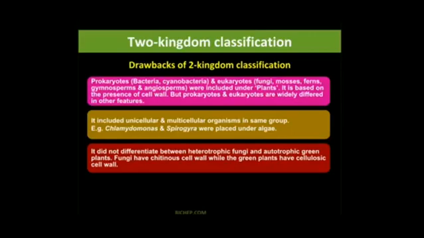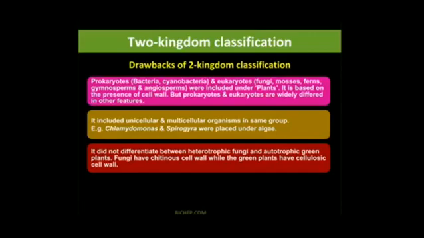They have to depend on other organisms for their food, for example, fungi. And autotrophic means these are the organisms which can synthesize their own food, for example, green plants. So heterotrophic and autotrophic are different, but both are also included under the same group. So these are the three drawbacks of two kingdom classification.